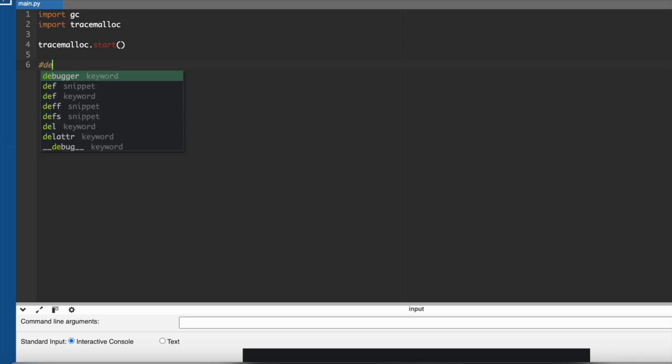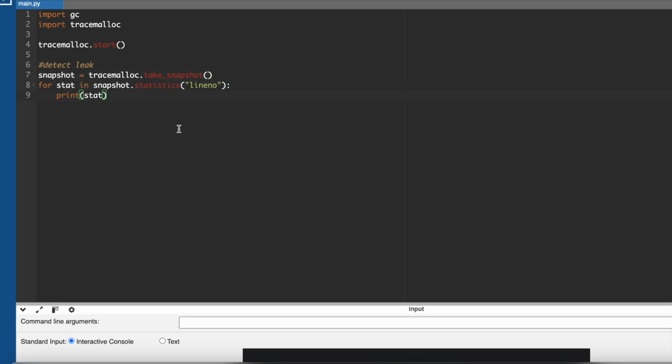Here we will detect a leak. So we will create a snapshot and then we will start a loop and check the stats.